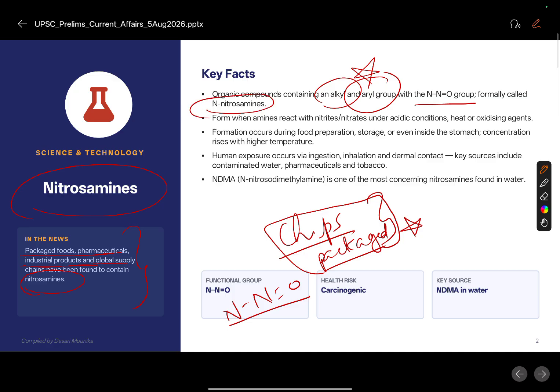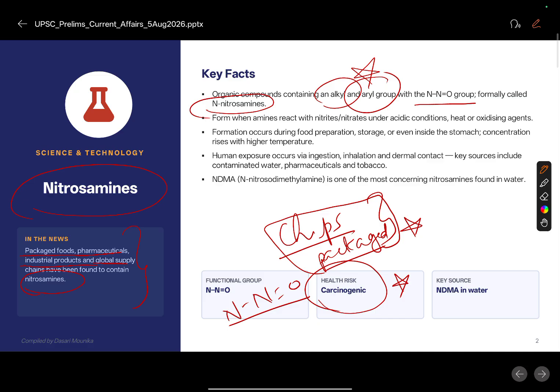Okay. So why it is more point of discussion is that they are carcinogenic in nature. So if you see many a times, even Johnson and Johnson was fined heftily for using asbestos in talcum powder, which has potential to cause cancer.